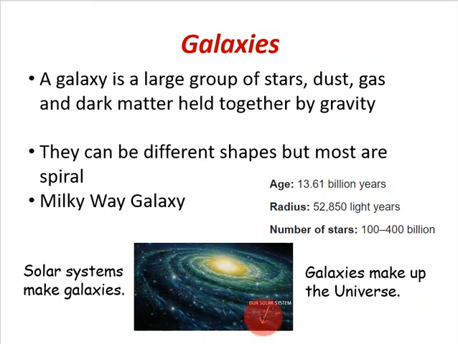Contained inside this tiny little dot is our whole solar system. There are around 100 to 400 billion stars, and our solar system is just one of those stars. One of those stars makes up the center of our solar system, which is the sun.